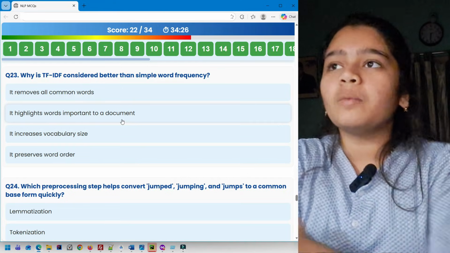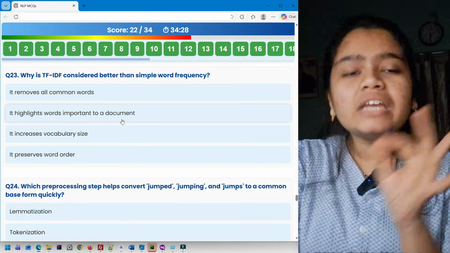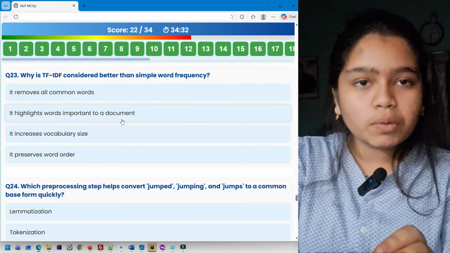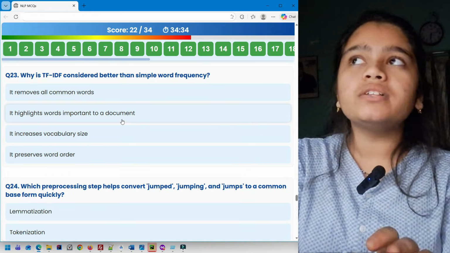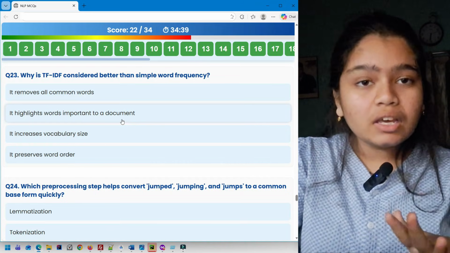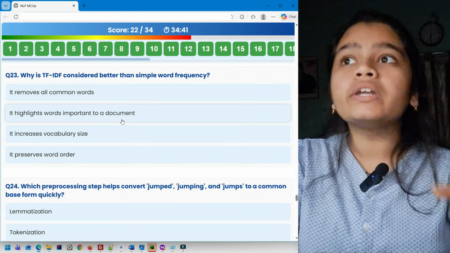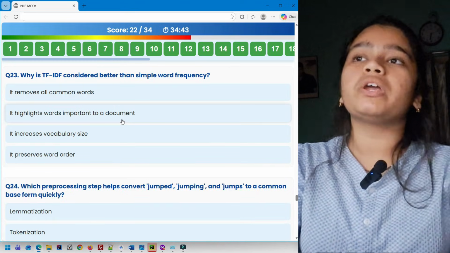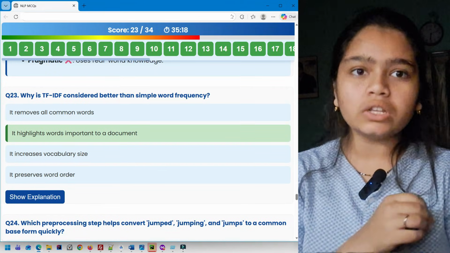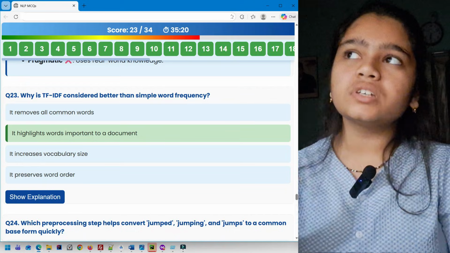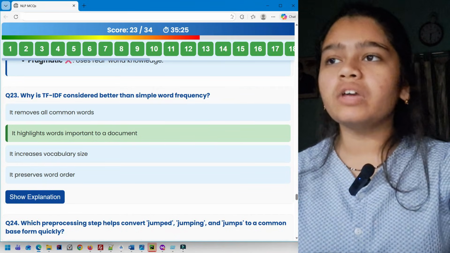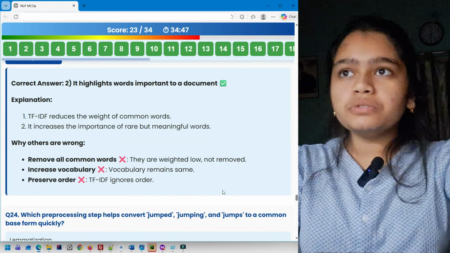So you have to write the main feature, that is in TF-IDF you have inverse document frequency, which tells you which words appear more, which words appear less. The words that appear less are more important. So you highlight the most important words to a document. Option 2. In TF-IDF, we don't remove all the common words, but we basically give them low importance, we don't remove them, okay? You can see the explanation.